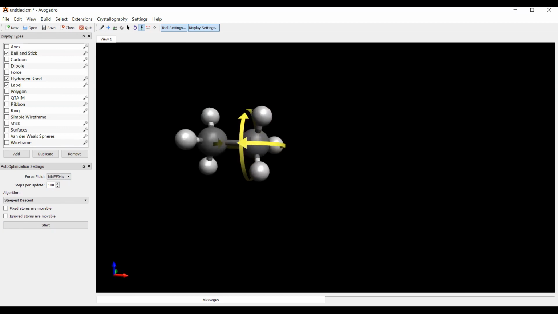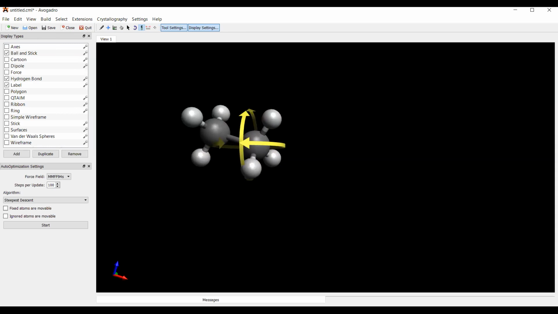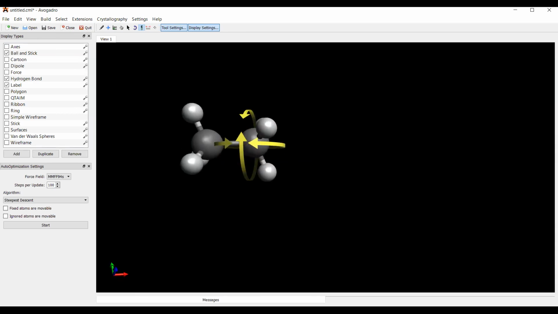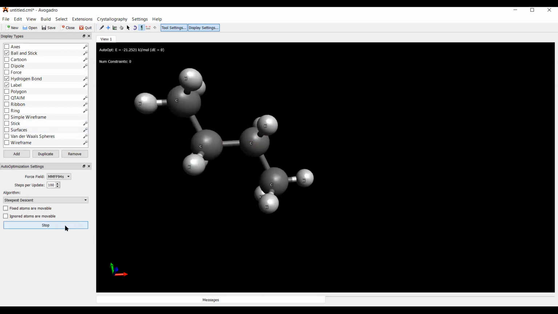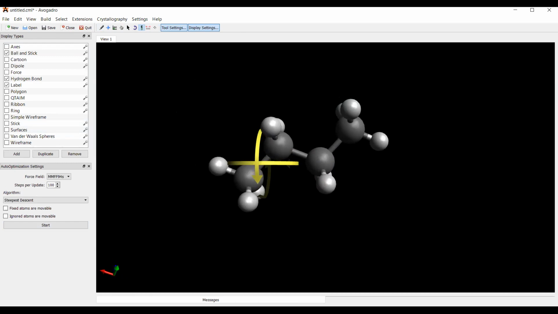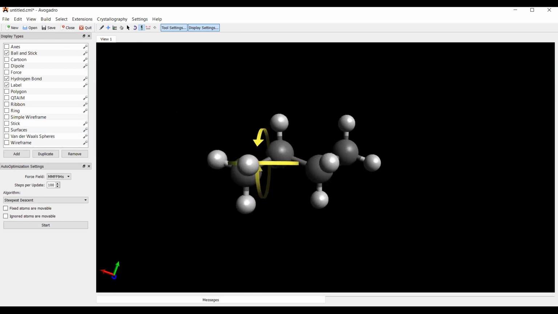I have only 2 carbon atoms here. What I want to do is add 2 more carbon atoms. Let me make 2 more carbon atoms. I have to optimize it once more. The bond lengths are fine. Now this is how we make the ethane molecule.